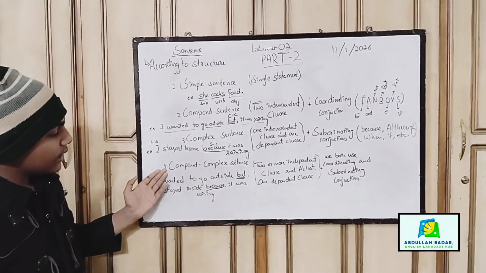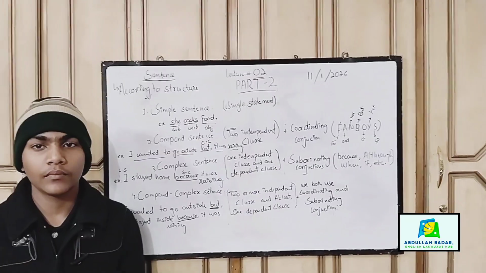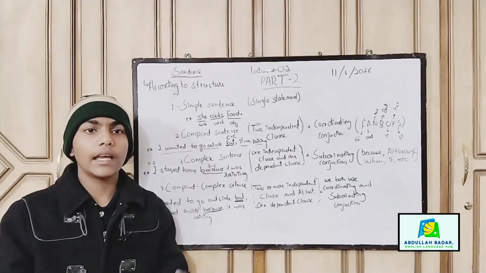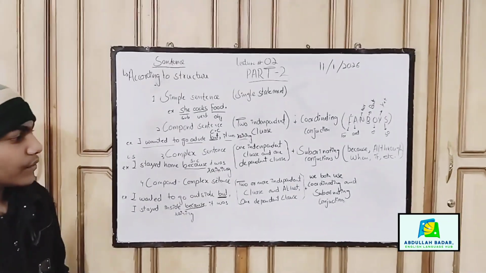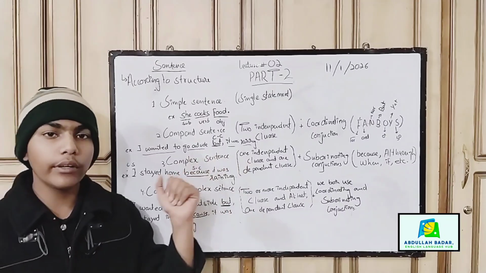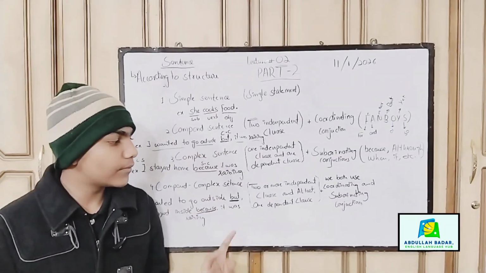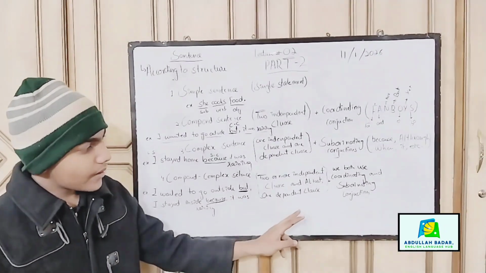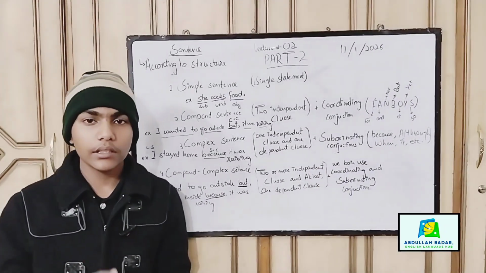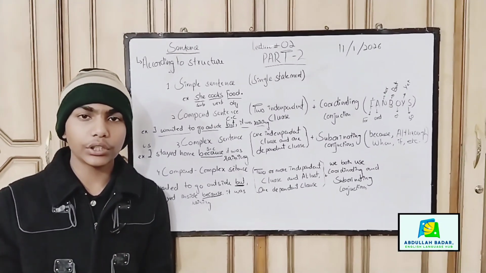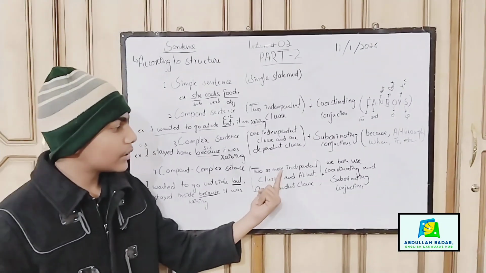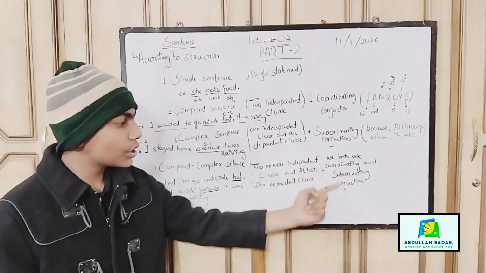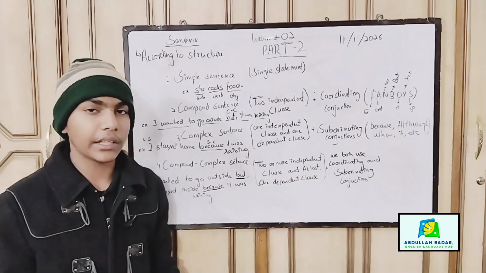Now let's go deeply into the compound complex sentence. Compound complex sentences are a mixture of compound sentence and complex sentence, in which we use two or more independent clauses and at least one dependent clause. It can be two or more than two. And there's a note that we always use both coordinating and subordinating conjunctions. Like if we write two independent clauses, with one we write a coordinating conjunction, and with the dependent clause we write the subordinating conjunction.